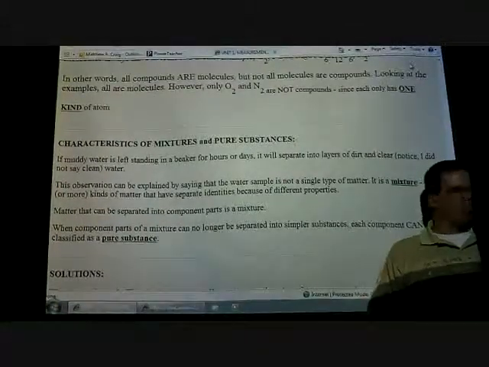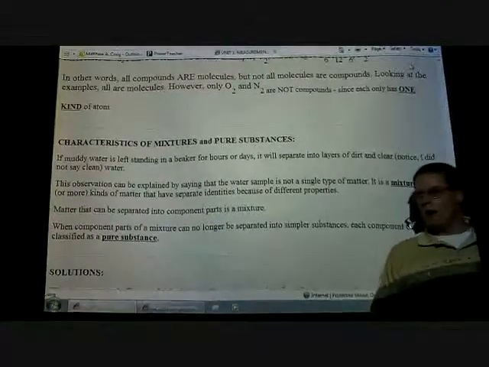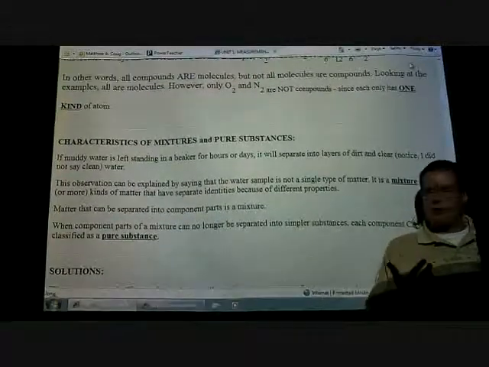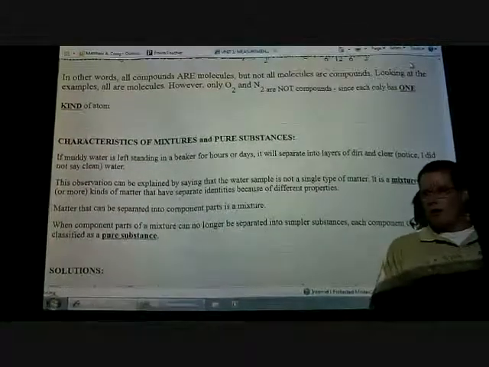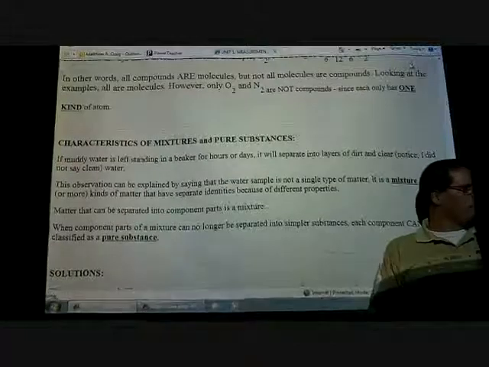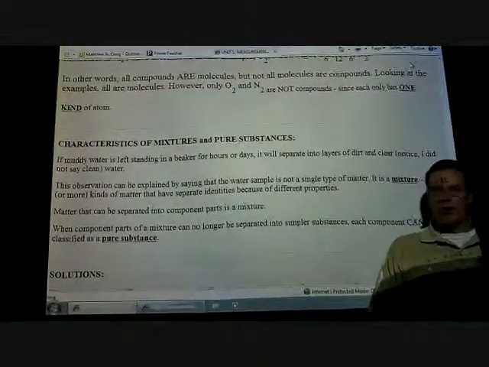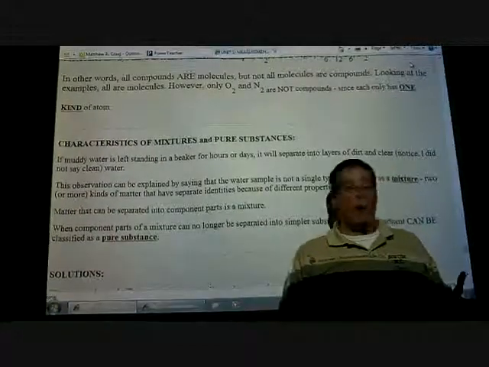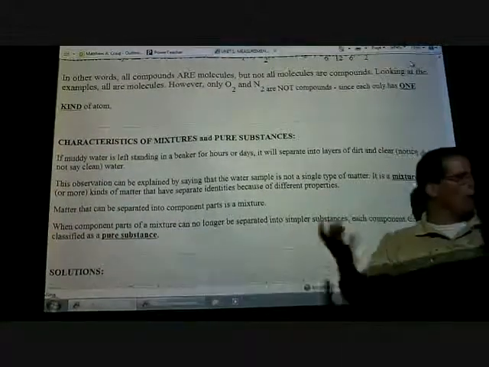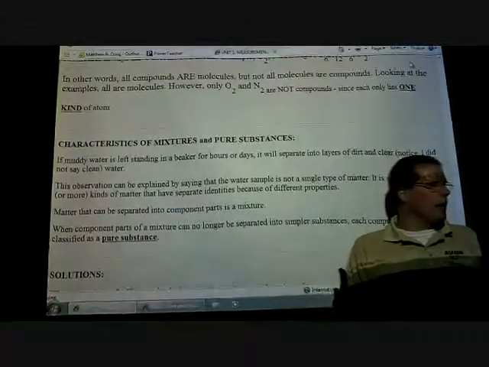Does anybody know what air is mostly made up of? Nitrogen, about 79 point something percent nitrogen. What comes in second place? Oxygen, thank goodness. And then what comes after that? Carbon dioxide, good. Then there's some water vapor and some other stuff in there. So that would be considered a mixture as well, because we have all these different gas molecules. It's not pure. We don't have pure air.